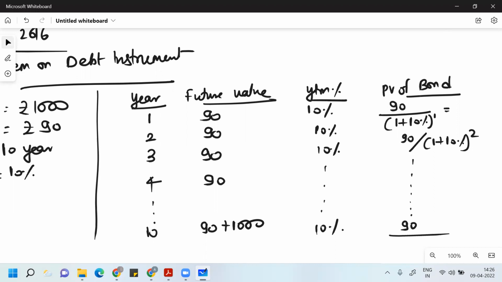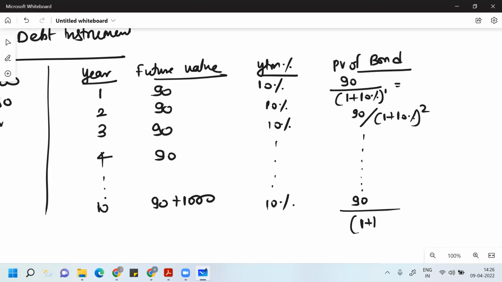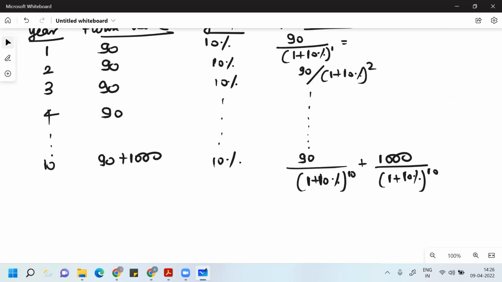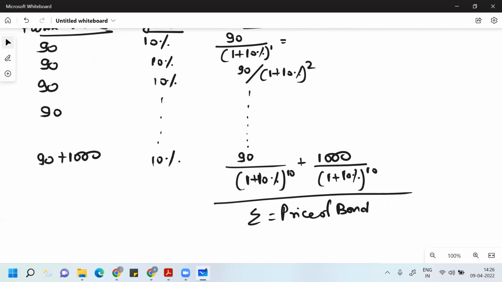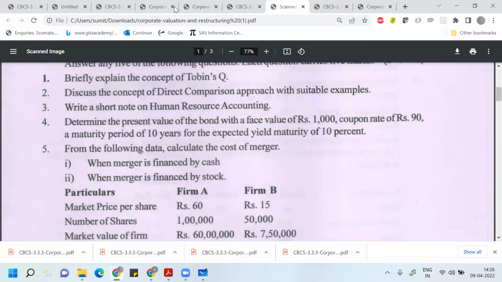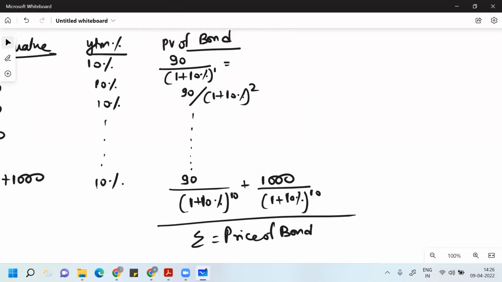Then in the 10th year, the 90 rupees is 90 divided by 1 plus 10% to the power 10, plus you will get 1,000 rupees at the end of the 10th year, so 1,000 divided by 1 plus 10% to the power 10. The sum total of this is the price of the bond, the present value of the bond. This you have to determine in this problem, which came for 5 marks. If you do this calculation one by one, you have a calculator in the exam.